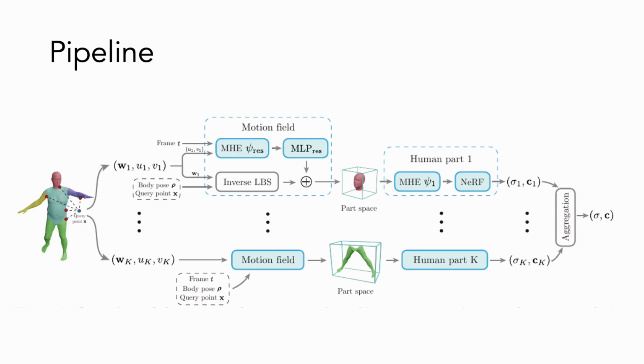Thus, in the final pipeline, for each query point, we first obtain the closest point on the SMPL mesh and get the blend weight and UV parameter. We then use the above-mentioned deformation field to warp the point to different part spaces. We then query different parts and aggregate the result to perform neural rendering.